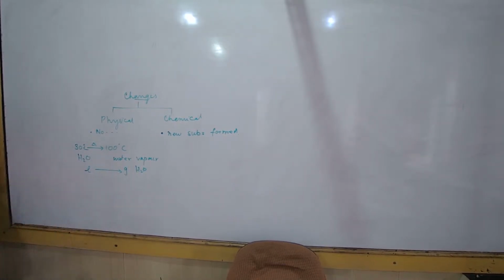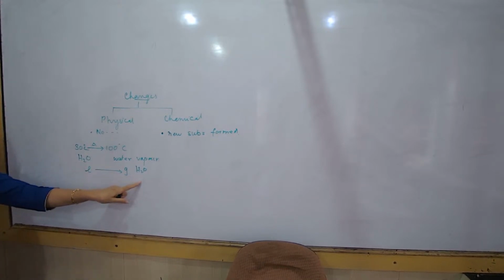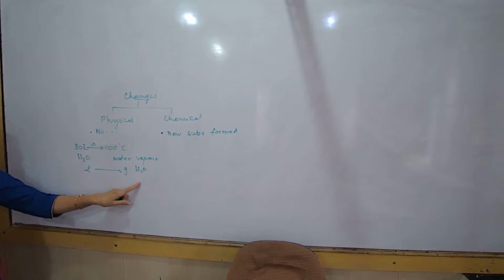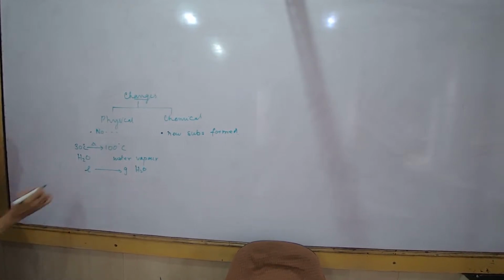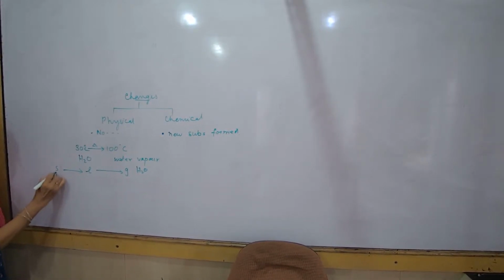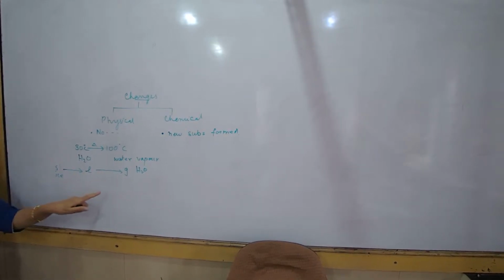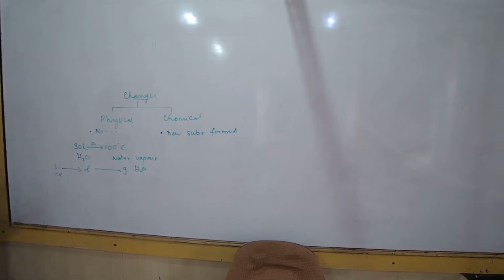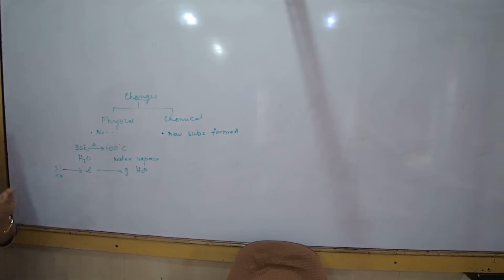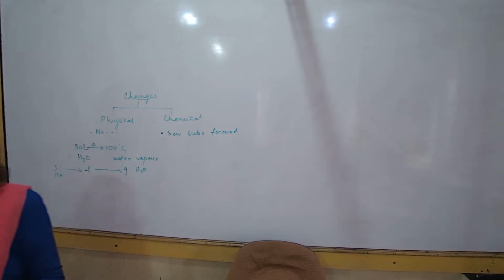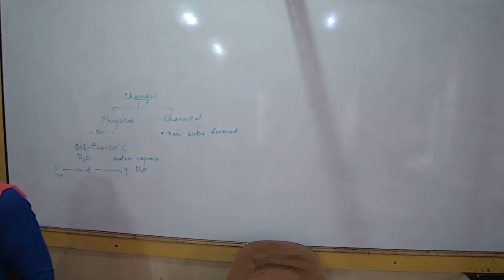Okay, no discussion now. If you understand, the formula remains the same. It is not a new substance which is formed. So what type of a change is it? It is a physical change. Same thing. Suppose I have got ice, which is in a solid state. It is getting converted into liquid. So it is a physical change. Did you understand? In a physical change, no new substance is formed. And therefore, we can say that it is a physical change.